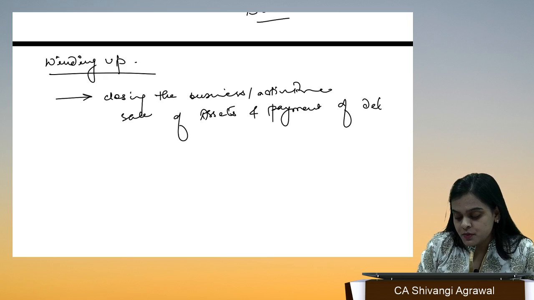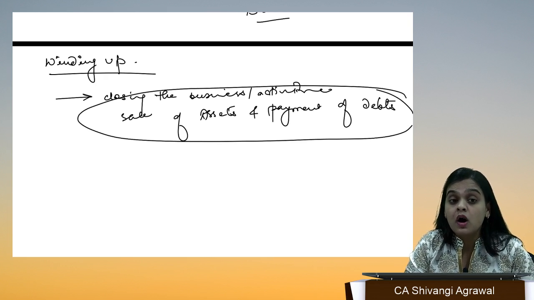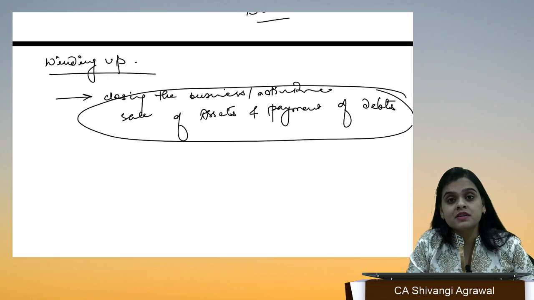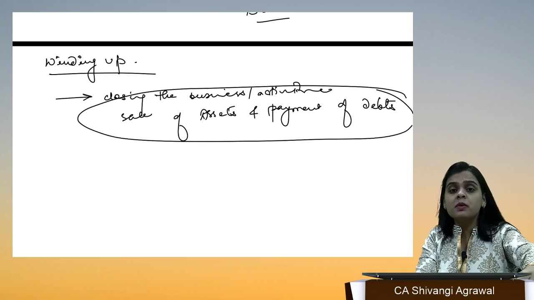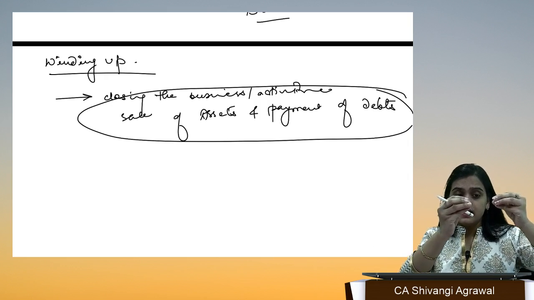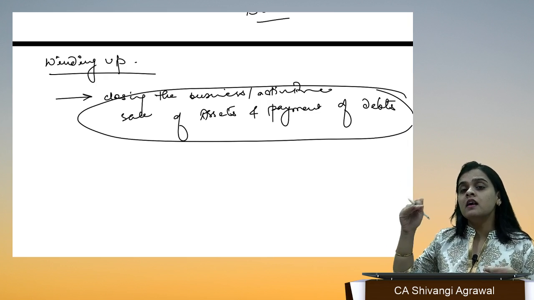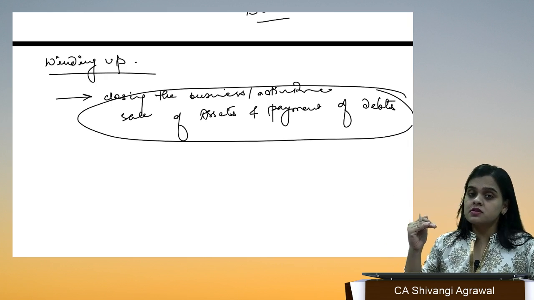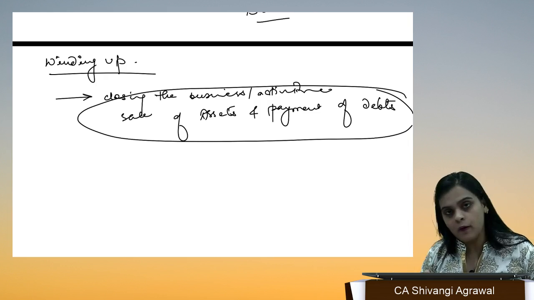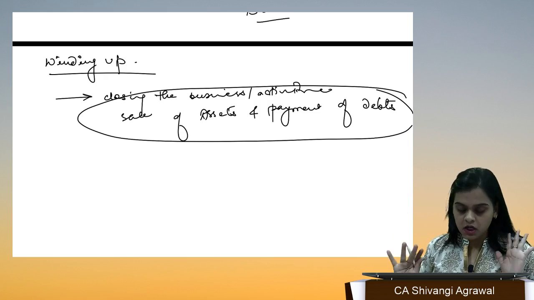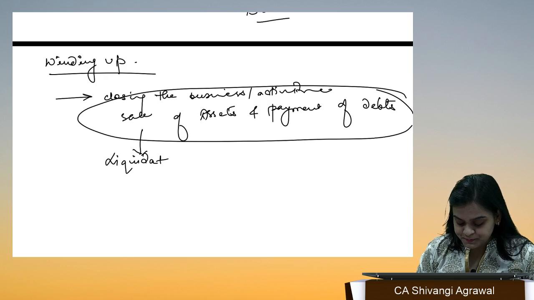This is not going to be done by the directors themselves. Why? Because the directors may favor the company, they will pay to someone, they will not pay to someone. There is an order in which payment should be made. Whatever assets are sold off and whatever money is realized has to be utilized for making payment in the order which is given in law, which you will read later. So for this particular purpose, a liquidator is appointed.